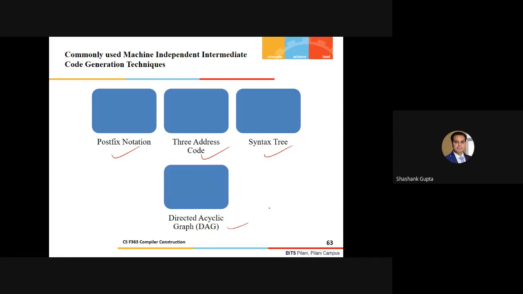So 3 address code, postfix notation, syntax tree, and DAG. These are all commonly used as intermediate code generation techniques. And every front end has the capability to produce these things, and the machine target has the capability to refer to it in the same manner. So this will resolve the purpose of these S plus M compilers. And I will even add one, because we also have to generate the intermediate code generator as a part of the development process of the compiler. So this is the exact figure which should be accepted.